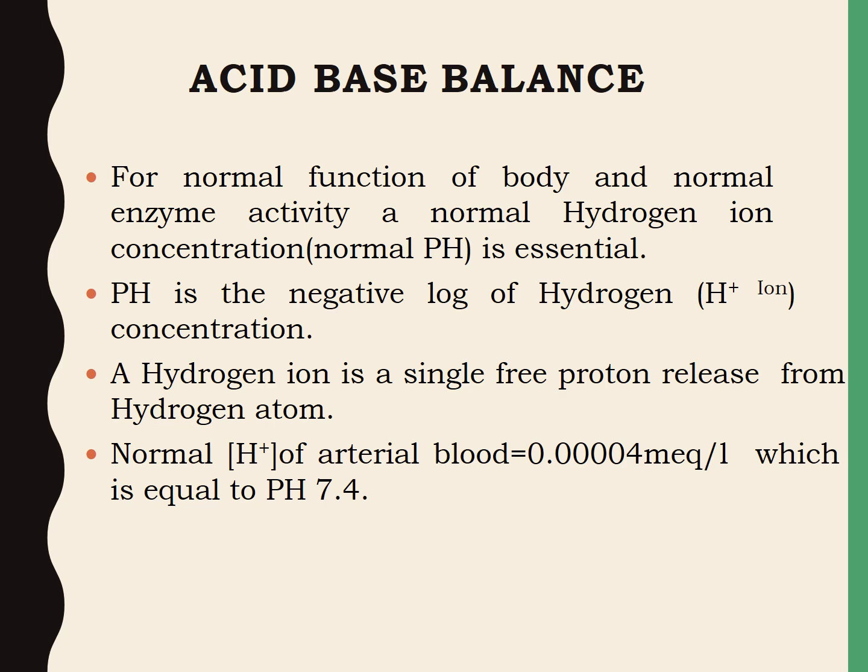What is hydrogen ion? A hydrogen ion is a single free proton released from hydrogen atoms, and normal hydrogen ion concentration of arterial blood is equal to 0.00004 milliequivalent per liter, which is equal to the pH of 7.4. So this is the basic introduction about the acid-base balance.